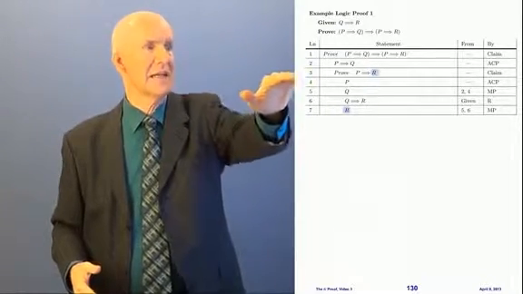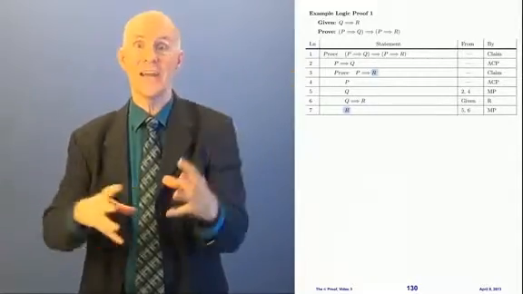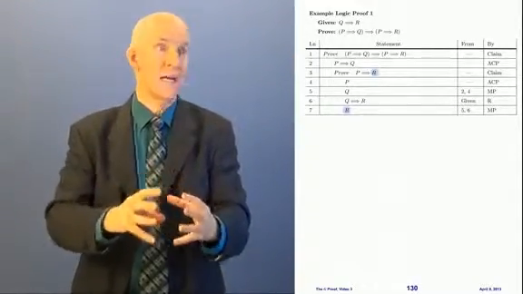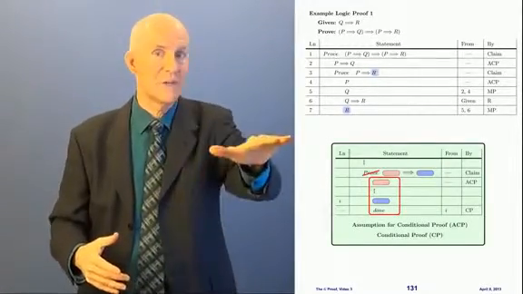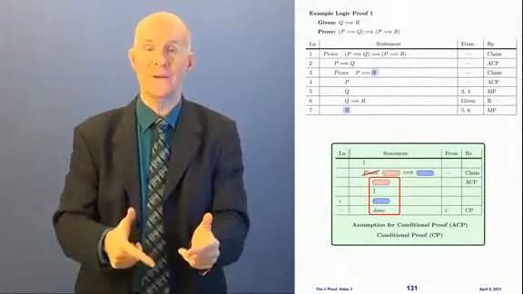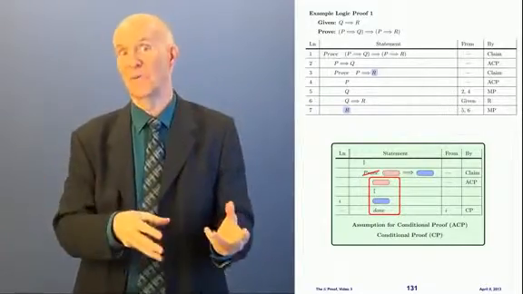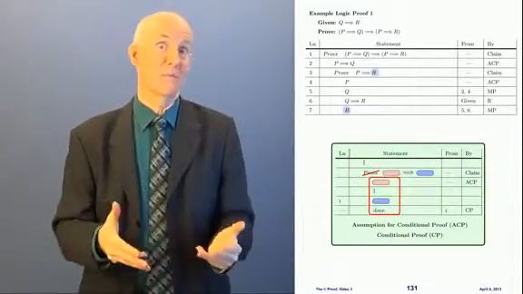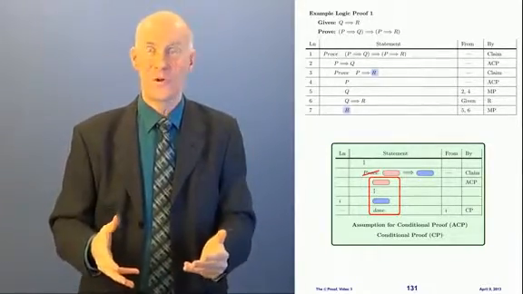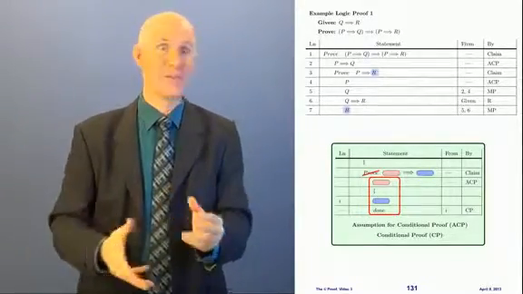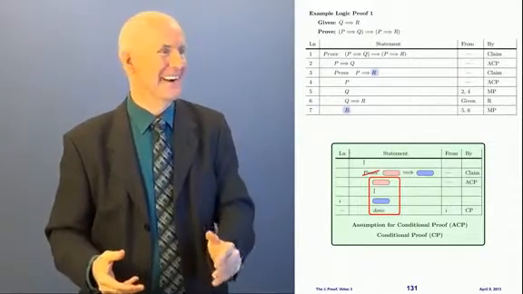R is exactly what we were trying to get in our nested proof. Our inner proof is to try to get R. So what we were doing was a conditional proof on our inner. Both our inner and our outer proofs are conditional proofs because that's the only method of proof I've taught you so far. So I'm using it twice in this example. Further along, we're going to use different kinds of proofs mixed together in the same one.